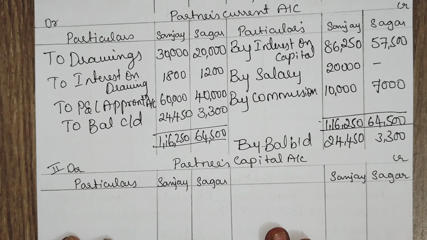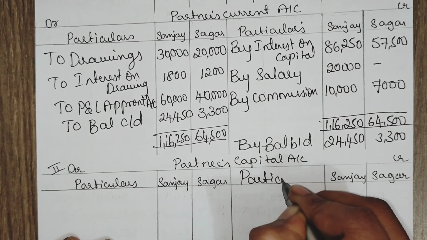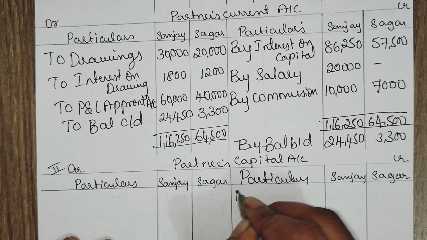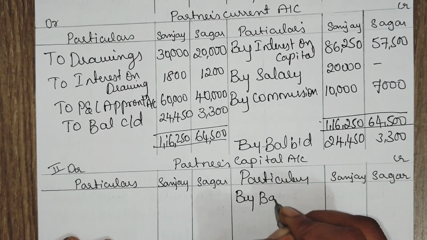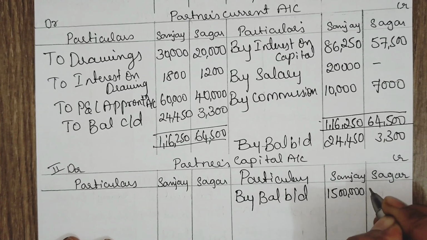Now let us prepare partners' capital account under the second method, that is fluctuating capital method. Only one account we are preparing. First we are recording the opening balance. By balance brought down, 15 lakh, 10 lakh.